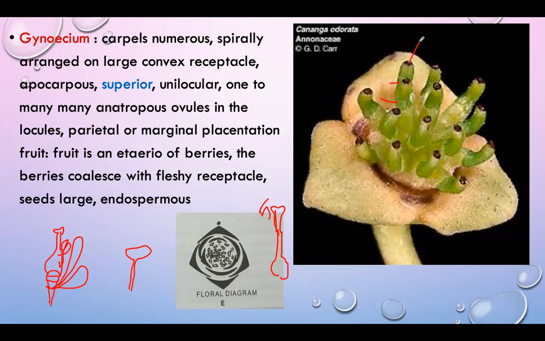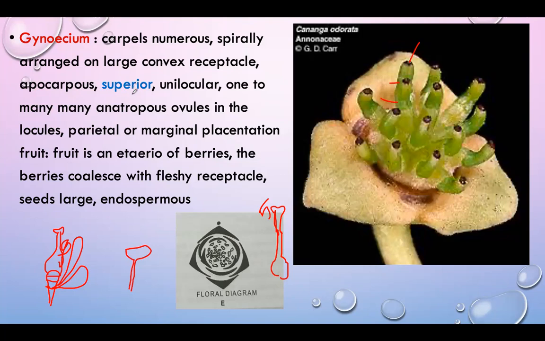So this is the special character of the Annonaceae family. Okay, so this is apocarpous. Apocarpous means in the gynoecium each carpel has ovary, style, and stigma, and the ovary is superior.